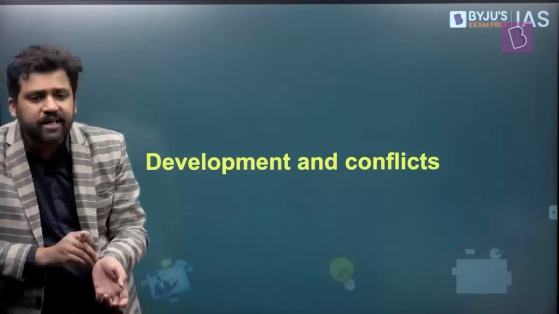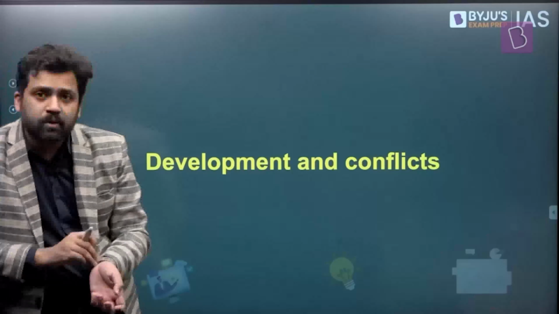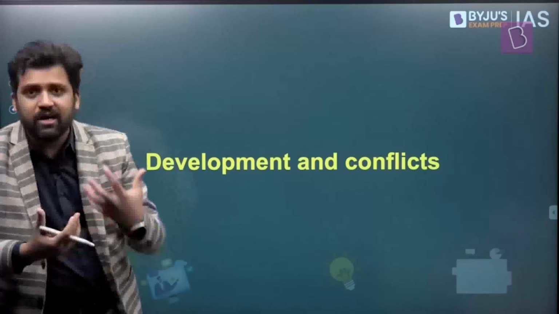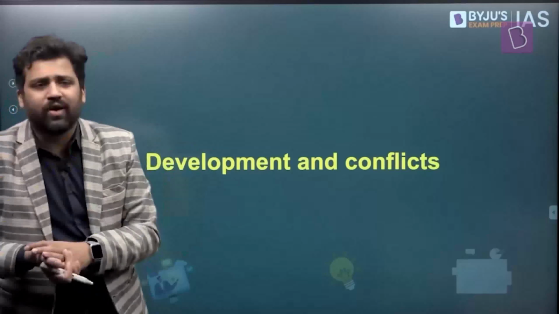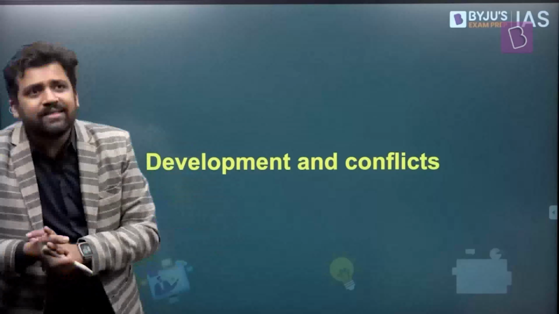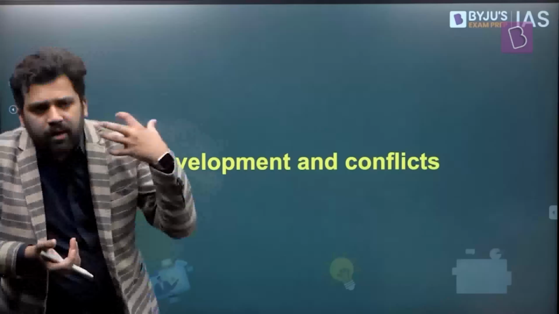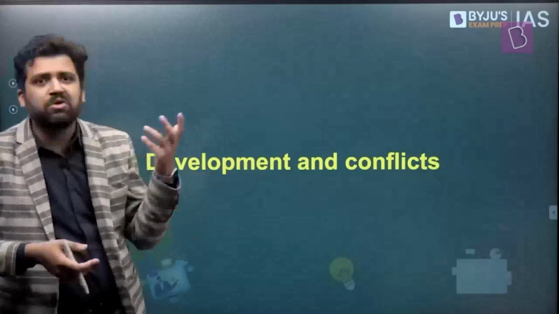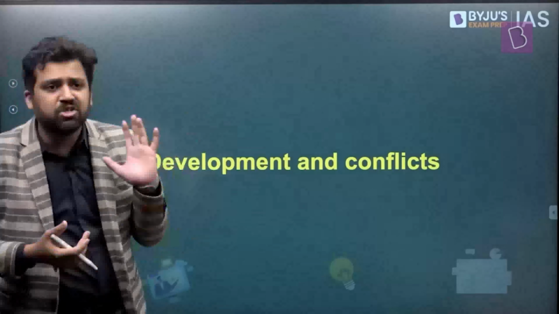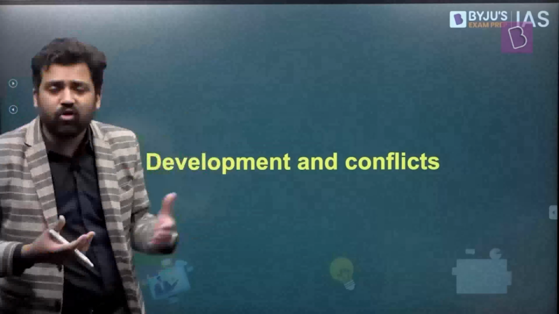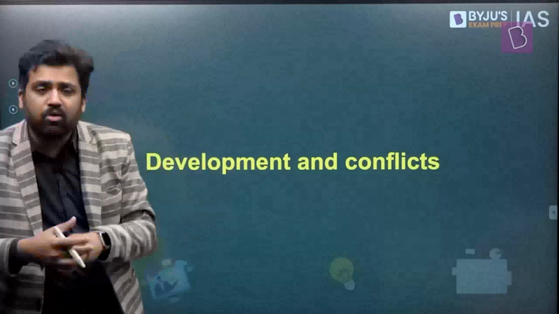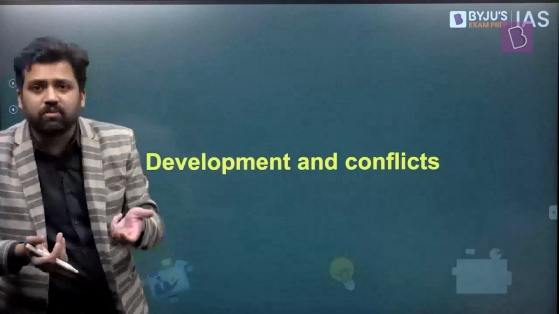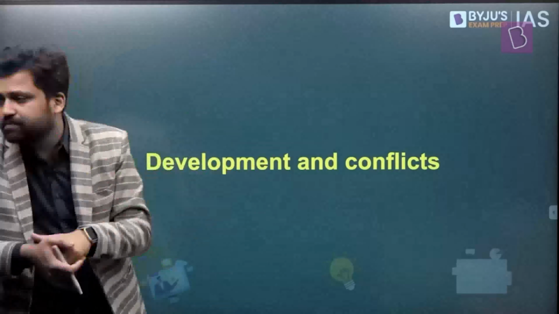I can give you an example of this. Let's say there is someone who is stalking that female, just following her all the time, trying to find out which route she's taking up, what she's doing all the time. This is something which can impact the female's mobility, right? She might feel panicky, she might feel anxious, she might be afraid that something might happen, because why all of a sudden is this guy following me? So she might now change her behavior, she might not even step out, or she might keep on changing her routes all the time. So this is a kind of coercion. Someone has forced this female, and her behavior is now changing.